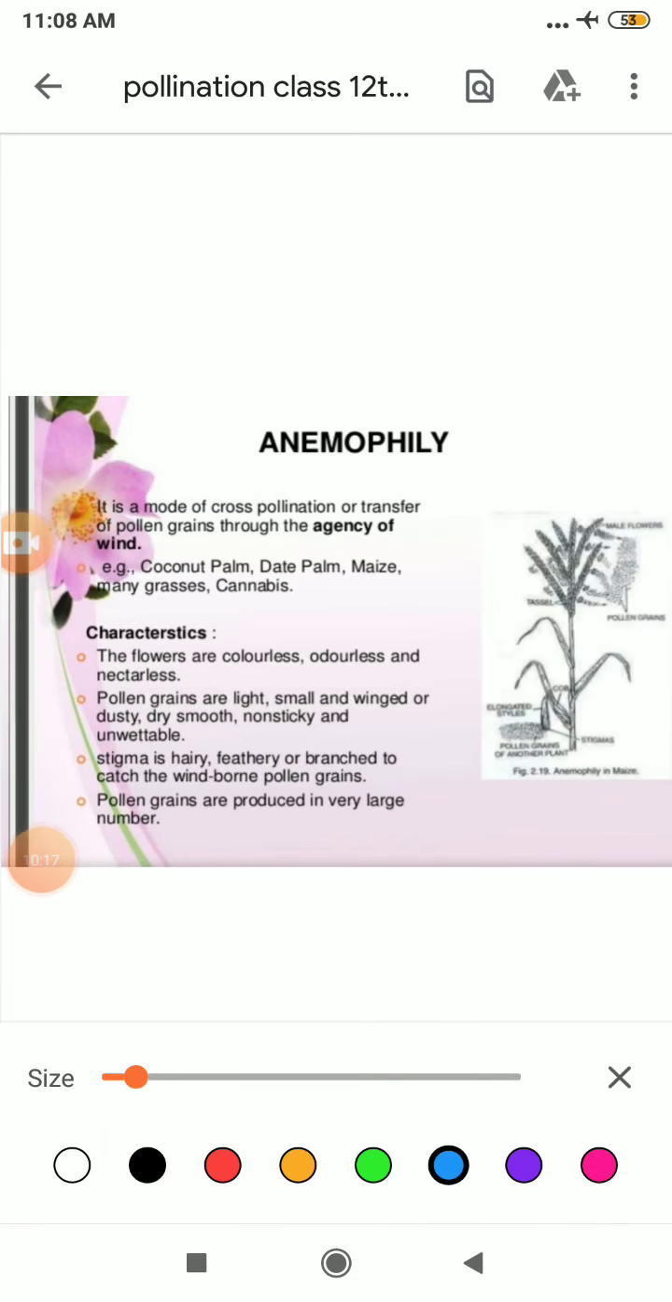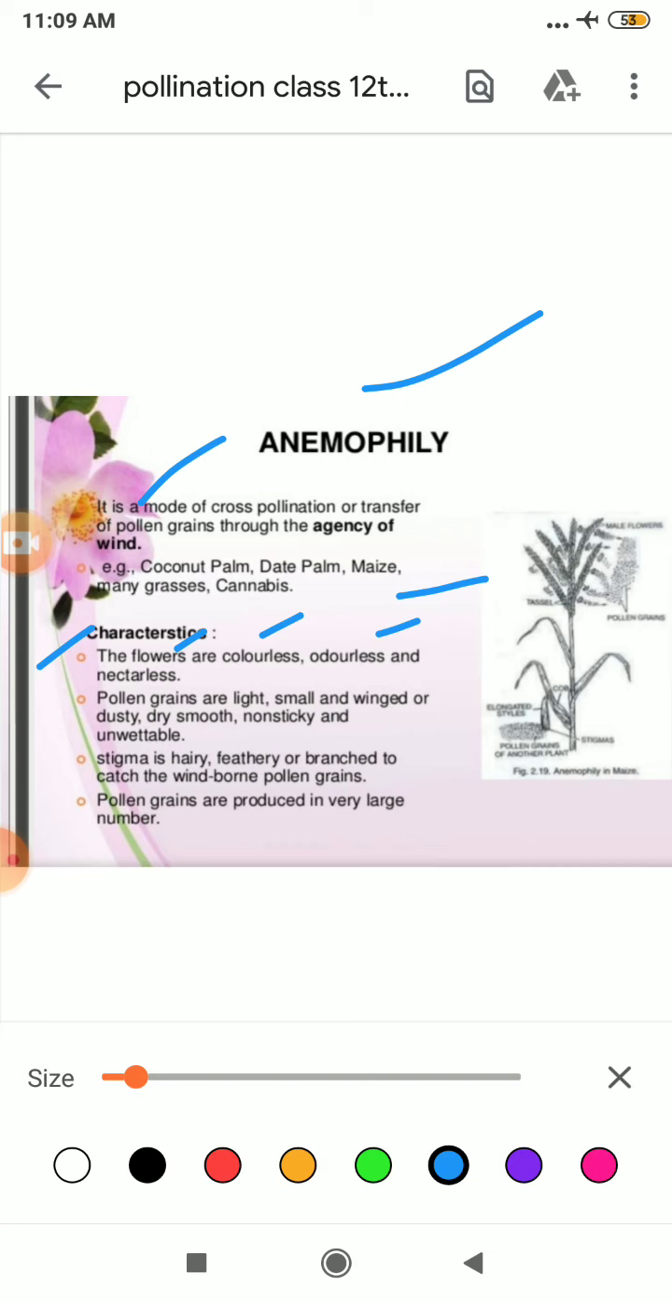Students, now we will study anemophily. What is anemophily? I have told you that it is a mode of cross pollination, the transfer of pollen grain through the agency of wind. Please remember examples. In biology, diagrams are important, examples are important. So please remember these examples, and these are the characteristics that must be present in that flower. The flower must be colorless, odorless and nectarless. Why? Because it occurs simply with the help of wind, so wind doesn't care whether the flower is beautiful or emitting some good odor or something like that.